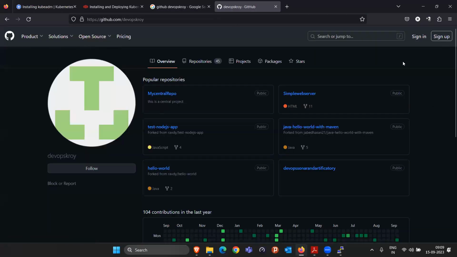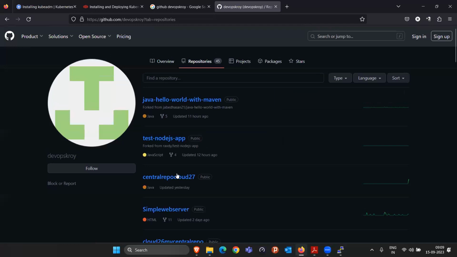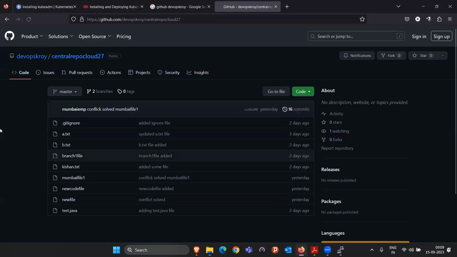So see, I'm not signed in, right? But I'm able to see all the repositories because these all are public repositories. But I am not able to see that private repository now because access is not given to anybody from the outer world. This is a public repository that we created. Anybody can see it by coming to this account.